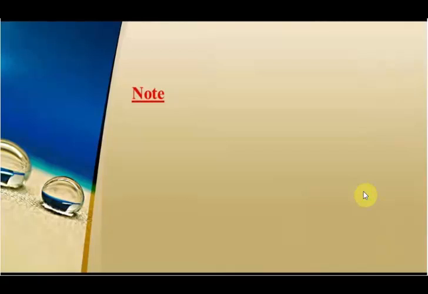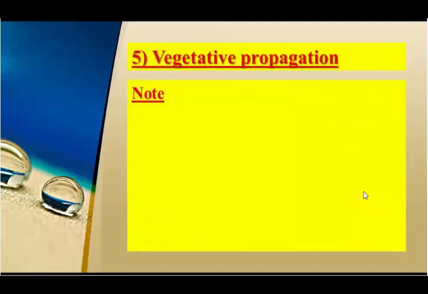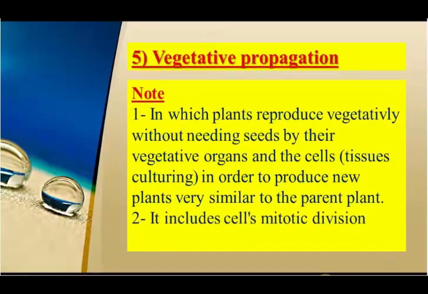In this type, plants reproduce vegetatively, as I said, without needing seeds, by their vegetative organs and the cells' tissue, which is called tissue culturing, in order to produce new plants very similar to the parent plant. Also, it includes cells' mitotic division, and as we know, all of the asexual reproduction occurs by mitotic division. Then we have finished now